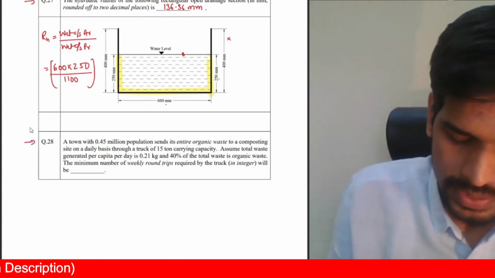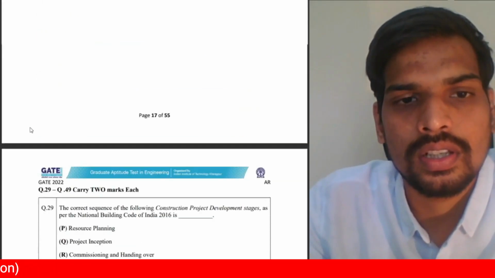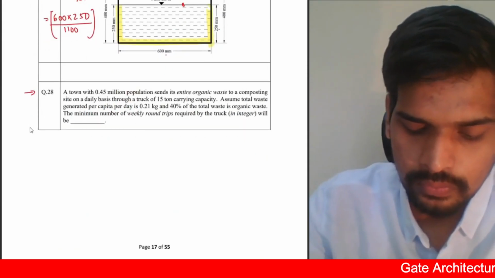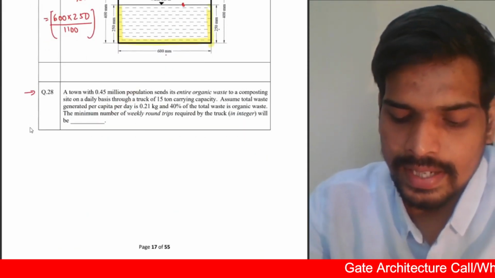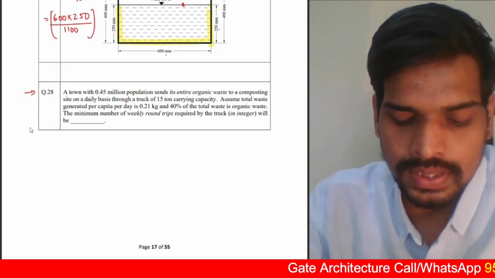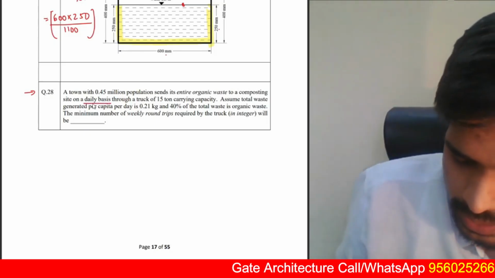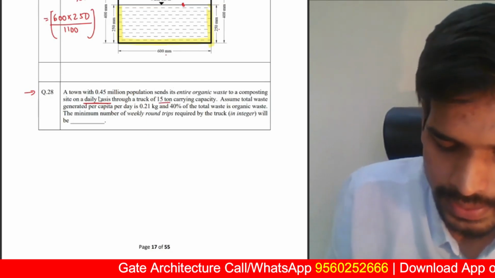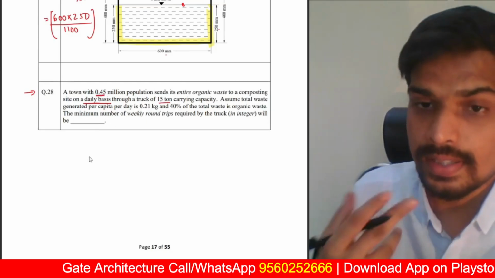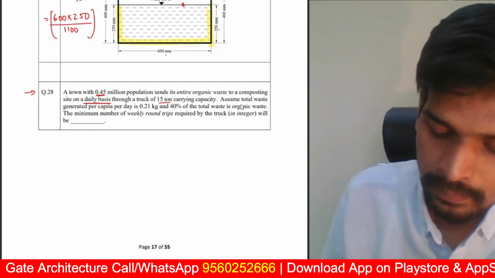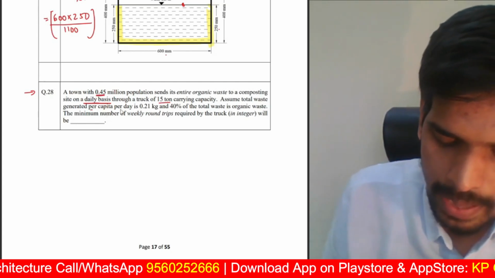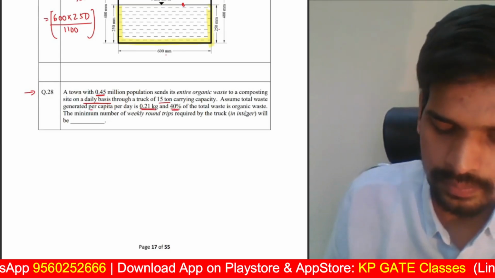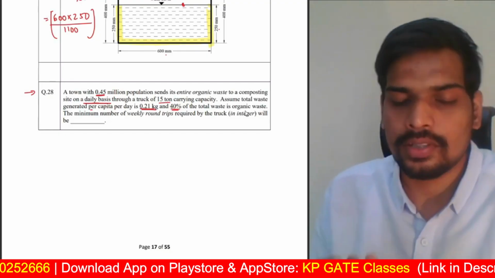Next one, question number 28, again for 1 mark. I think this is the last question in the 1 mark part. Let us look into this. A town with 0.45 million population sends its entire organic waste to a composting site on daily basis. This is a keyword here, daily basis, through a truck of 15 ton carrying capacity. 15 ton is the capacity, population is 0.45 million. They're transporting the organic waste on daily basis. Assuming the total waste generated per capita per day is 0.21 kg, and of this 40% is organic waste. So first thing is, we know the carrying capacity of each truck.